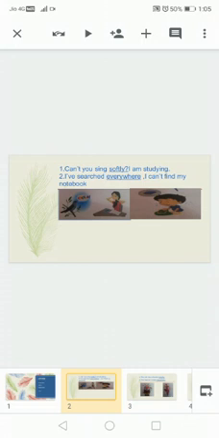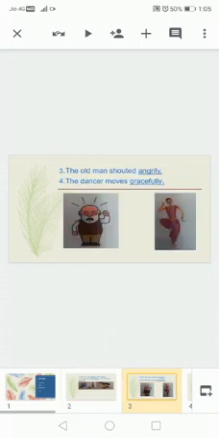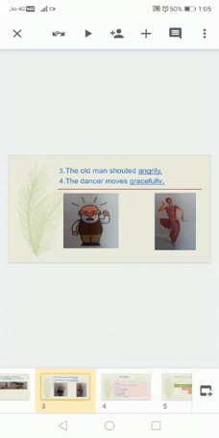The boy is doing some work, he is searching. Search is a verb, but how is he doing it? Everywhere. Now the old man is shouting, and the way of shouting is angrily. The dancer is moving, she is doing the dance, but how is she moving? Gracefully. So we have seen the words softly, everywhere, angrily, gracefully. These are adverbs.